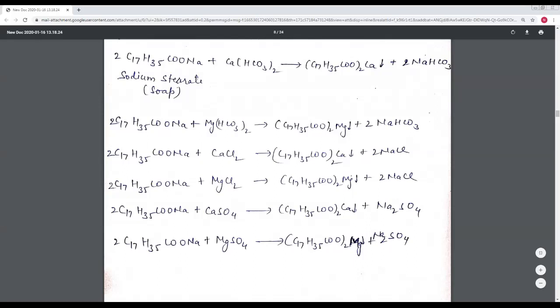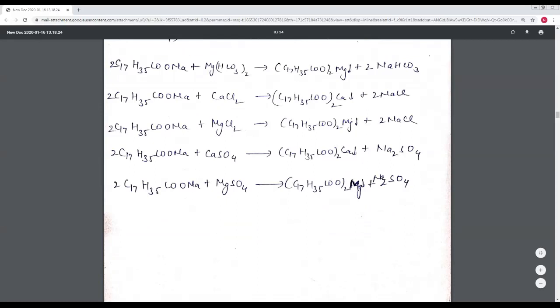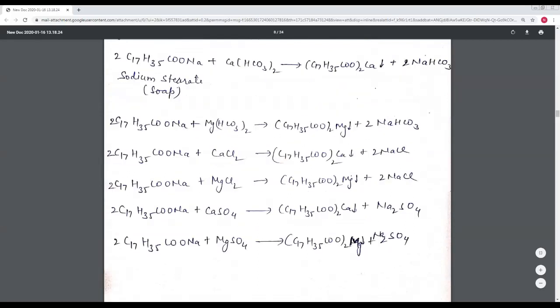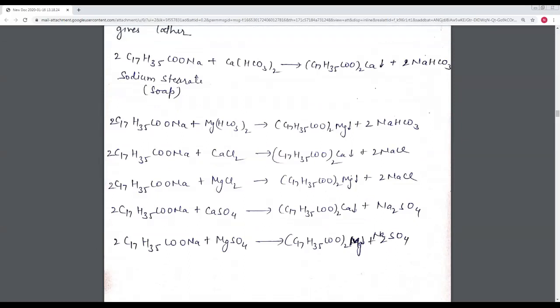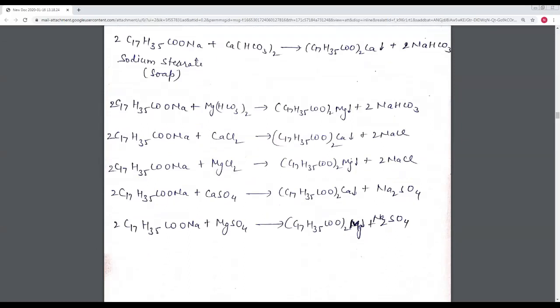And again sodium stearate reacts with magnesium chloride; the magnesium is replaced by sodium and it gives magnesium stearate. Next reaction, sodium stearate further reacts with calcium sulfate, the calcium is replaced by sodium, and it gives calcium stearate and sodium sulfate. Next reaction, C17H35COONa is sodium stearate, and it reacts with magnesium sulfate and gives magnesium stearate and sodium sulfate. So these are the reactions that represent the difference between temporary and permanent hardness.